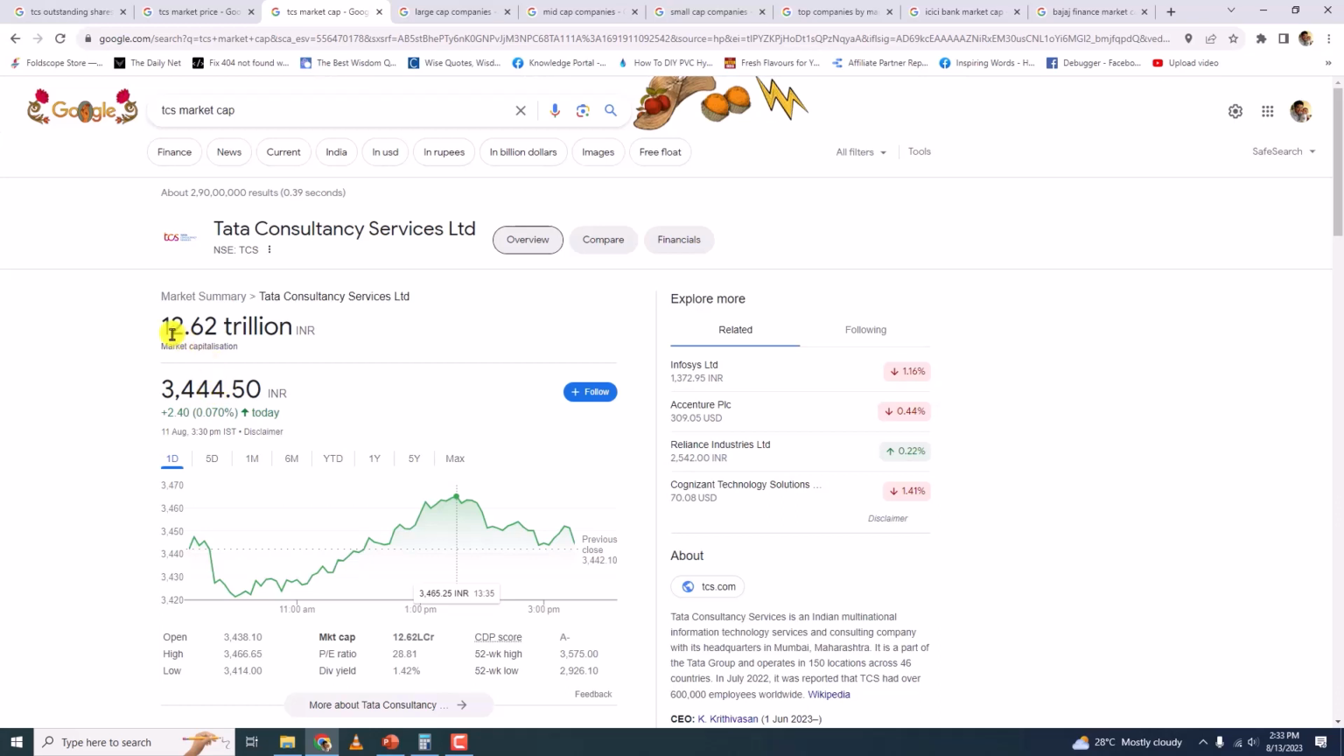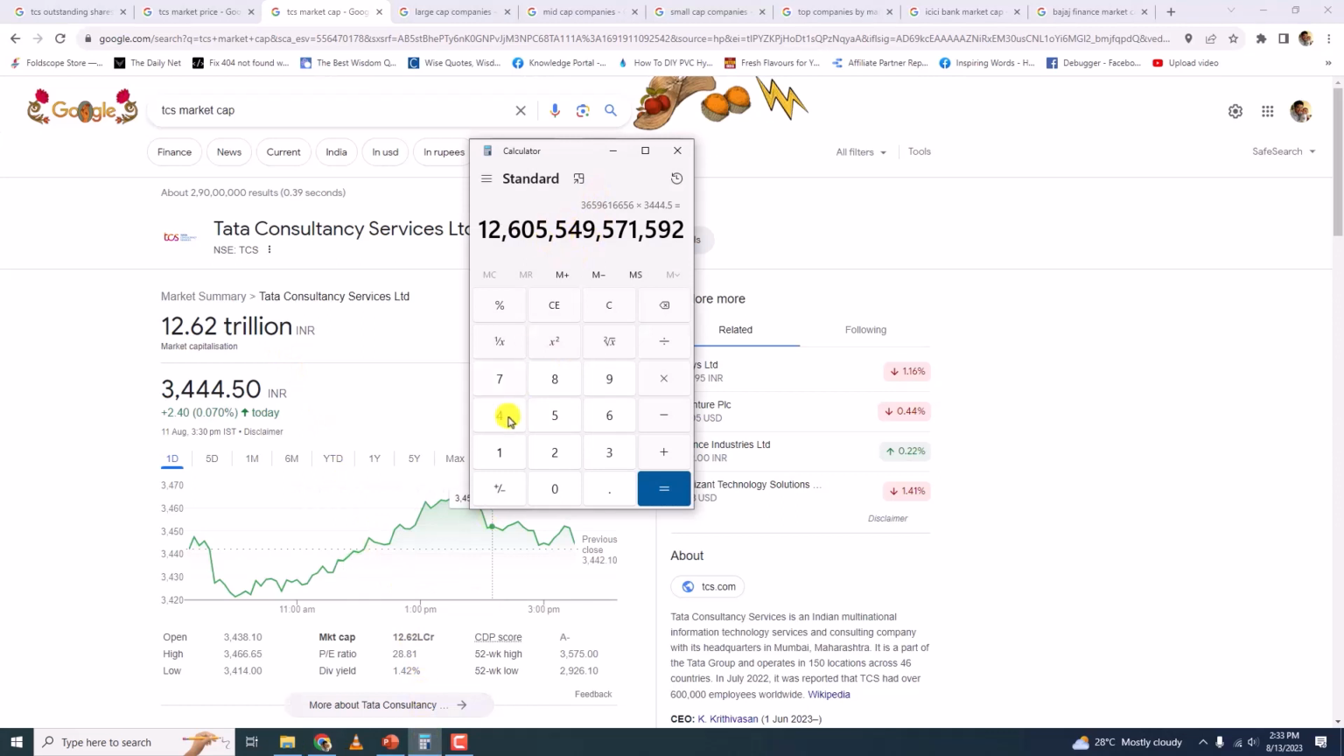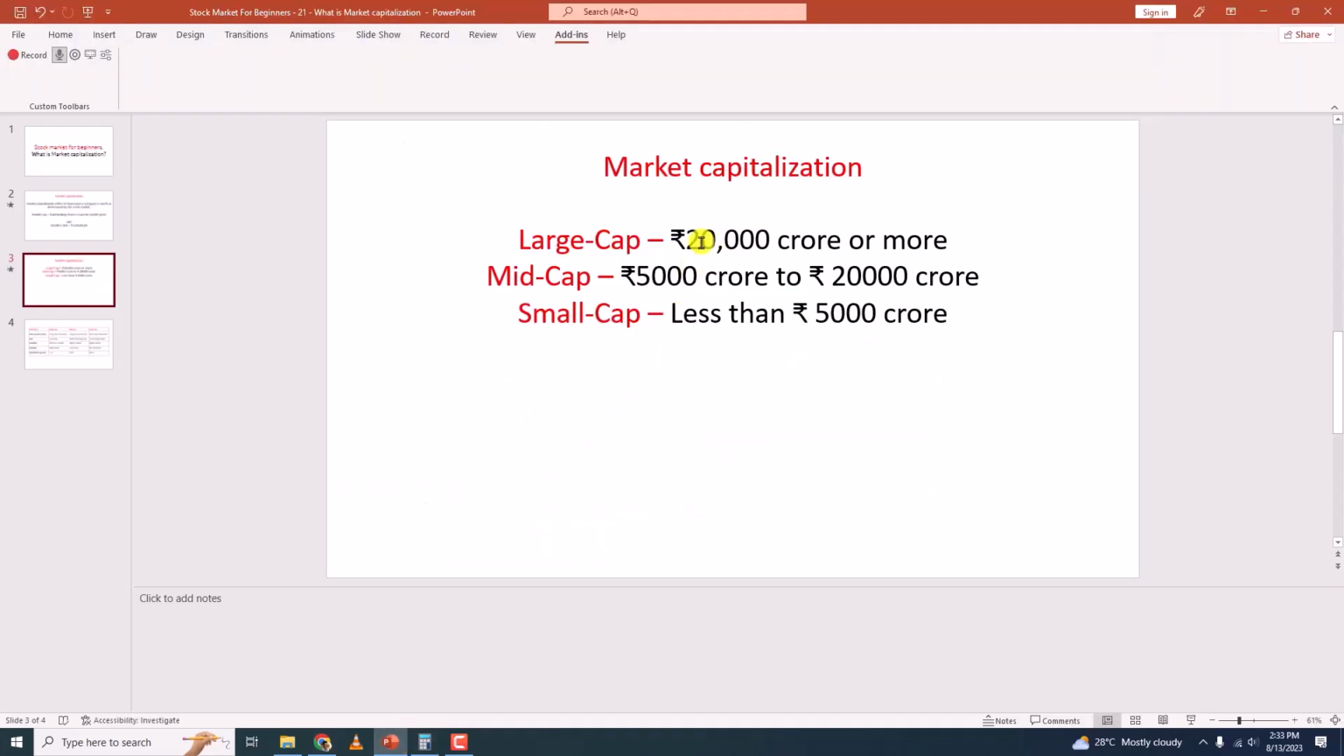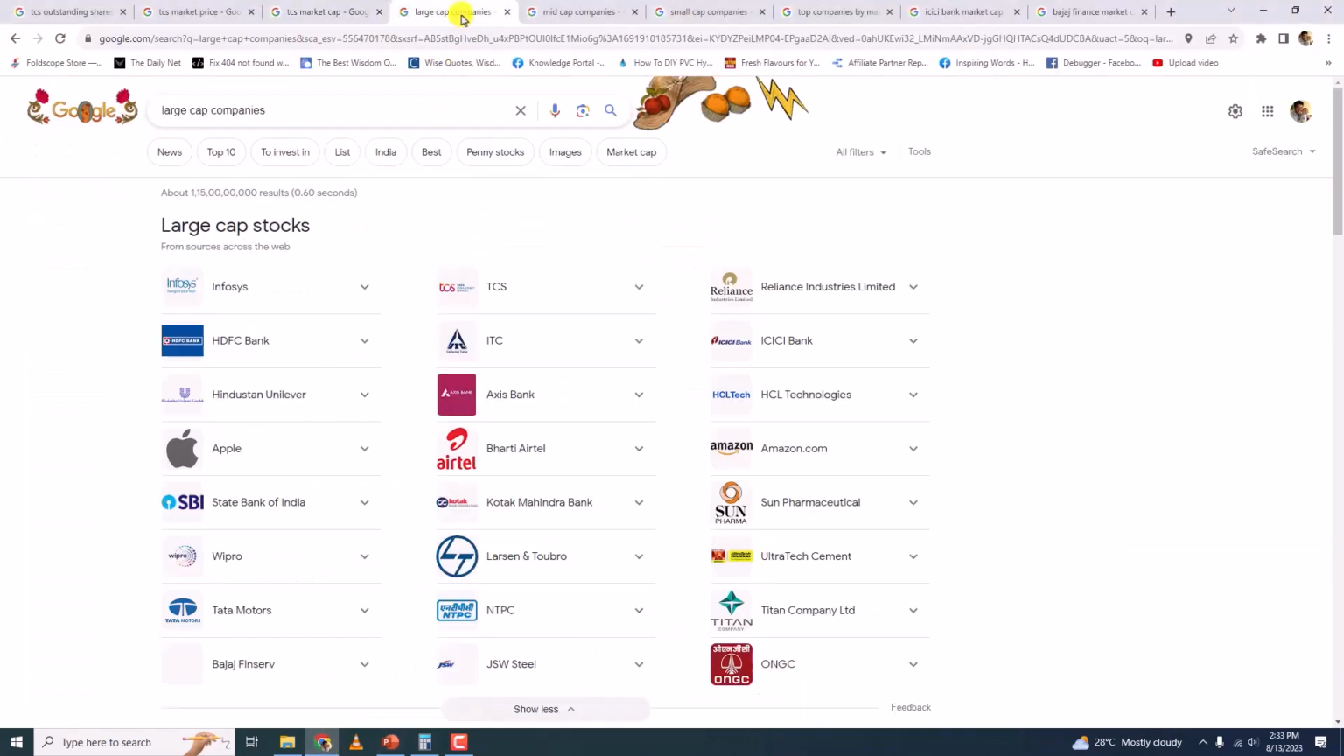So this market capitalization also changes and depends on the day that you calculate it. All right. And since this value is greater than 20,000 crore rupees, it falls under the category of large cap stock. Okay, large cap stocks.